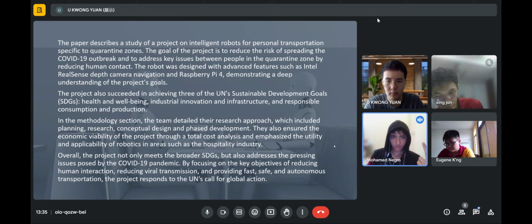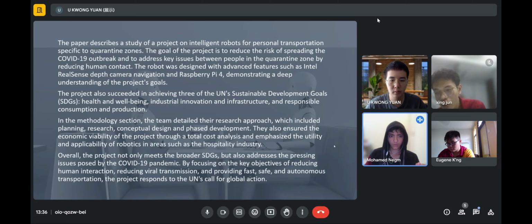Now, in the methodology section, the team details a research approach which included planning, research, conceptual design, and phase development. They also ensured the economic viability of the project through a total cost analysis and emphasized the utility and applicability of robotics in areas such as the hospitality industry. Overall, the project not only meets the broader sustainable development goals, but also addresses the pressing issues posed by the COVID-19 pandemic by focusing on the key objectives of reducing human interaction, reducing viral transmission, and providing fast, safe, and autonomous transportation. The project responds to the UN's call for global action.